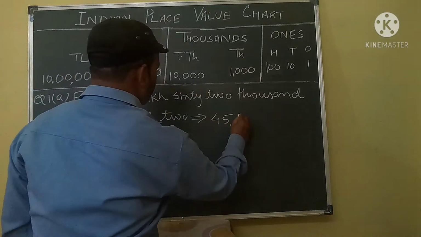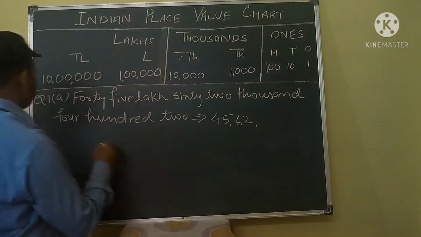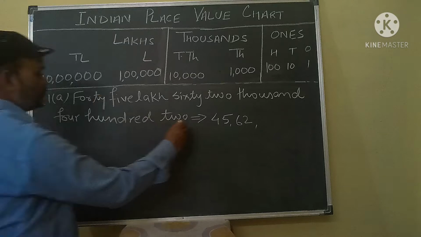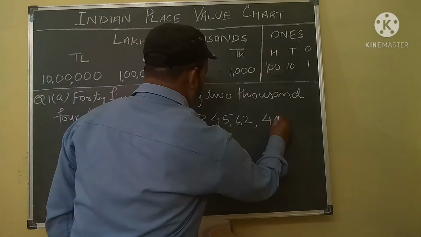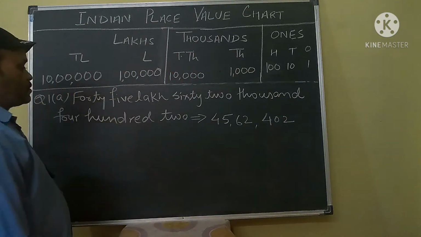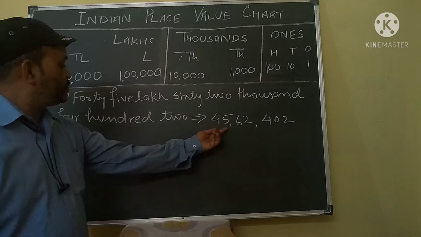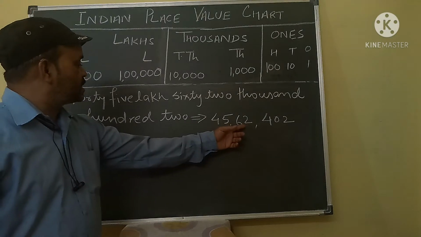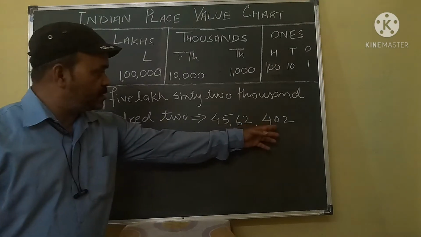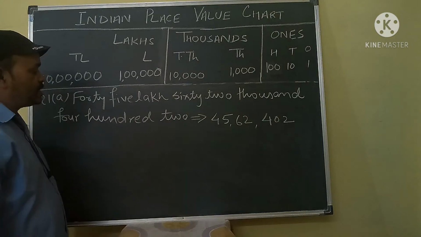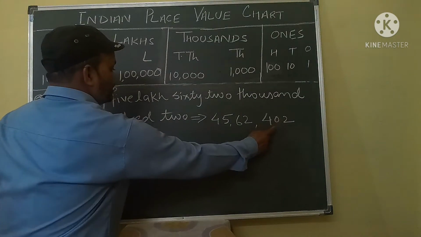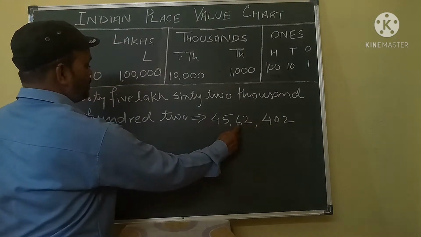This is 62, 402. Okay. So this is the required answer for your required question. Your answer is 45,62,402. As you are looking here, ones, tens, hundred, thousand, 10,000.